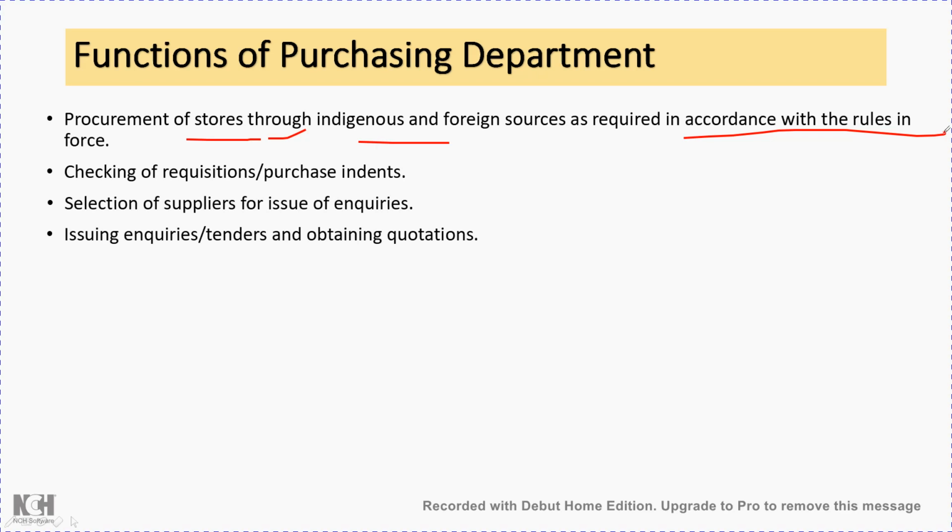Then finally they issue enquiries or tenders or obtain the quotations. Either enquiries can be issued to different suppliers, or tenders can be asked through paper advertisements, and we can also directly send letters to the suppliers to give quotations for whatever equipment is required.